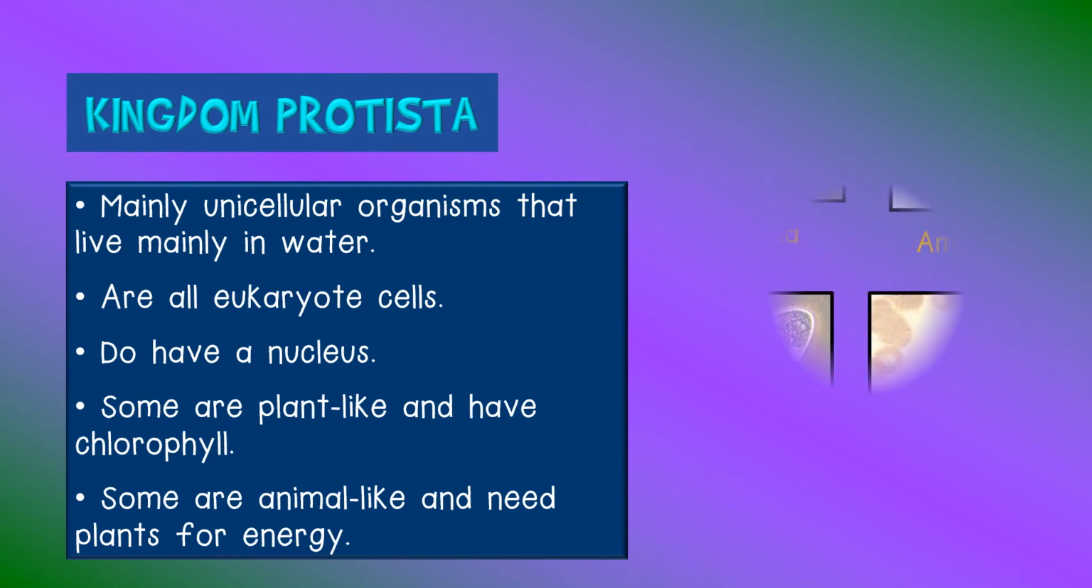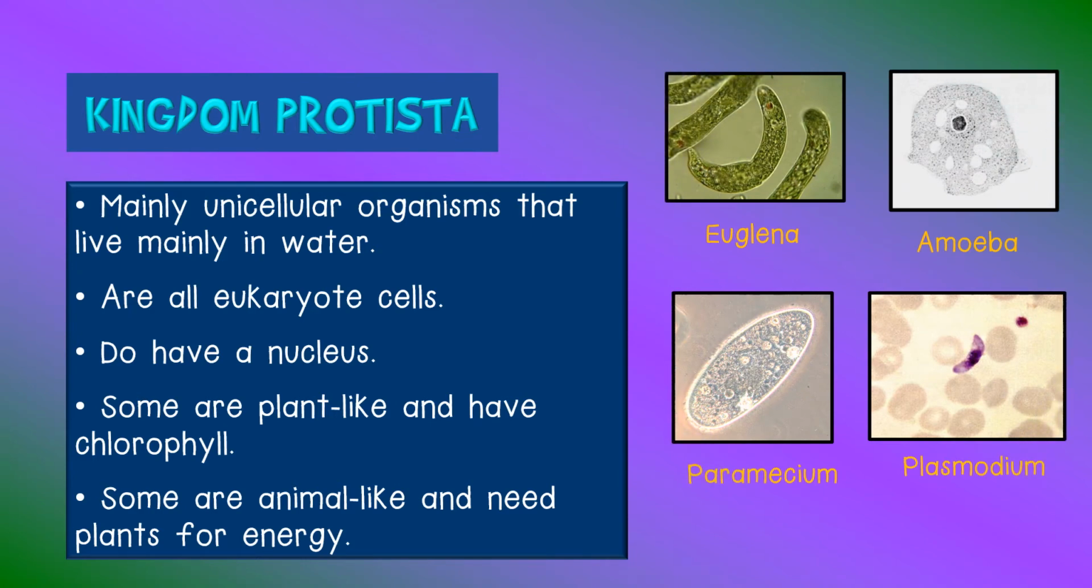These photographs show 4 members of Kingdom Protista. The euglena is plant-like and contains chlorophyll and can photosynthesize. The amoeba, paramecium and plasmodium are animal-like. The plasmodium causes the malaria disease.